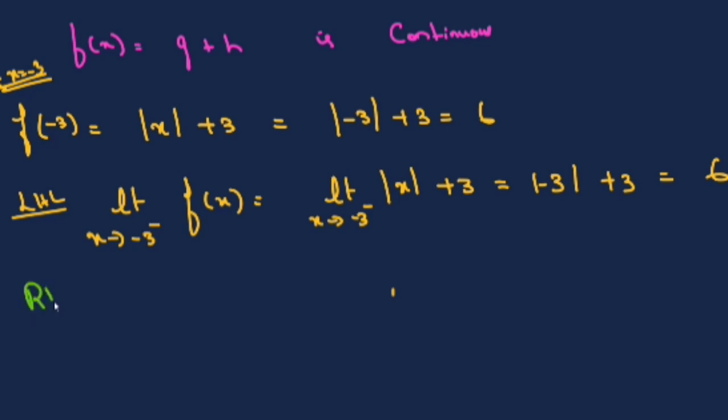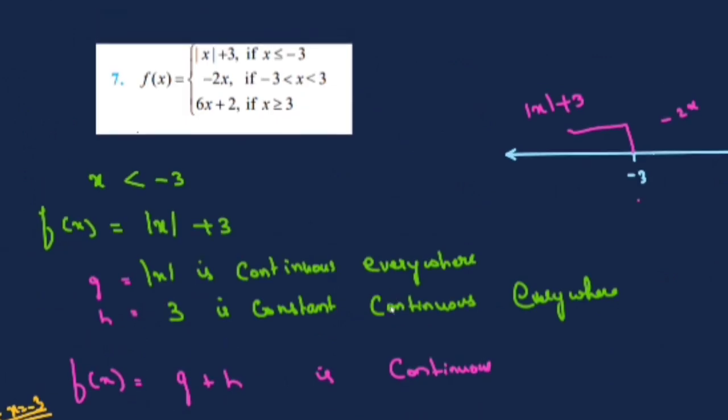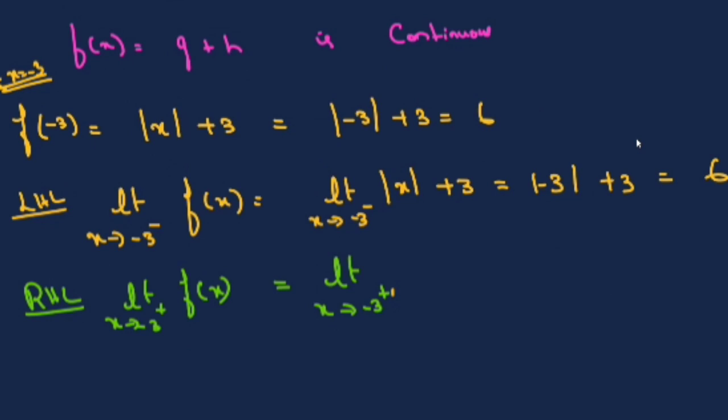Now you take the right hand limit. So the right hand limit is limit x tends to minus 3 plus of f of x. Now just see, on the right side of minus 3, the function is different, it is minus 2x. So it is again a polynomial. You can just substitute x as minus 3. So minus 2 into minus 3, that is also equal to 6.